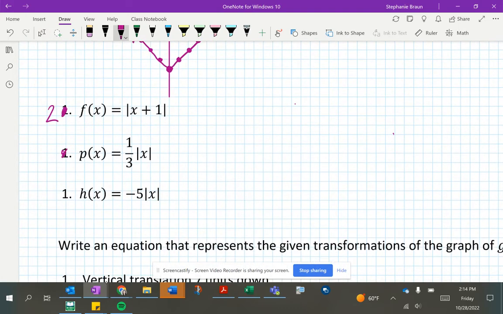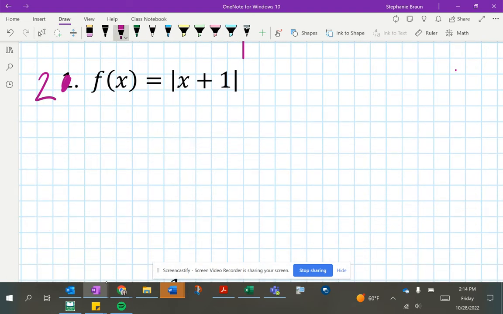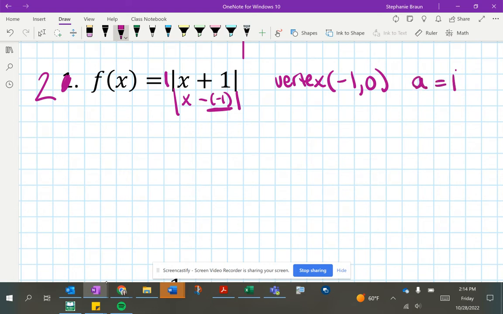Oh, they renumbered. All right, this one has a vertex of -1, 0. And the reason is because it's always whatever's being subtracted. So you could rewrite this as x minus -1, which means your h value is at -1. Your a value, there's an imaginary 1 there, is also 1.